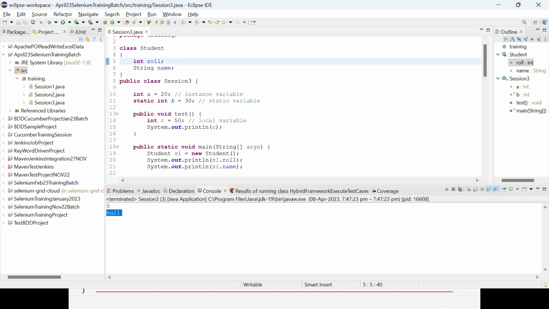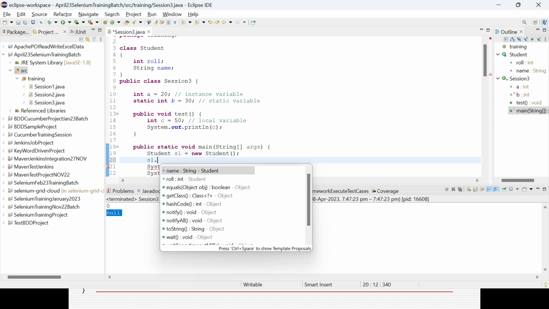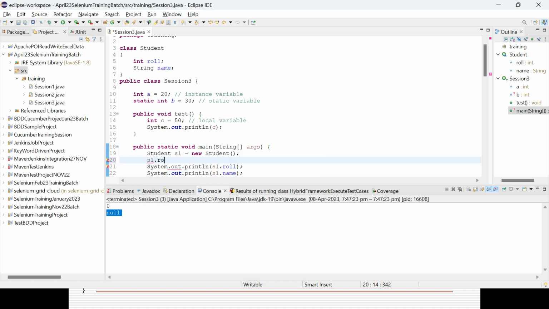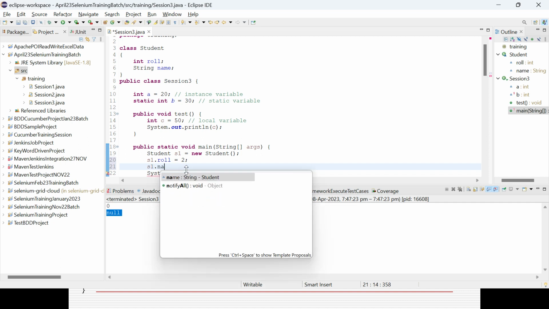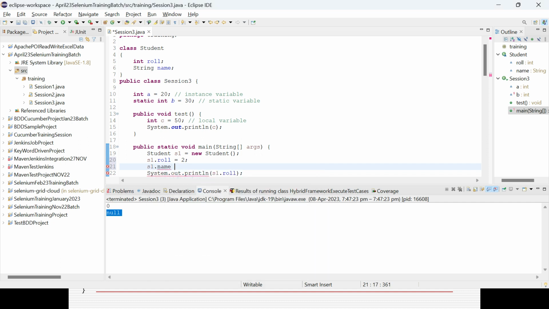But now I can define the value here. Suppose s1.roll, I can define the value here, equal to say 2, because it is an integer. Then s1.name, say Raj, because it's a string within double quotes. Now if you want to access it, it will give you the value.